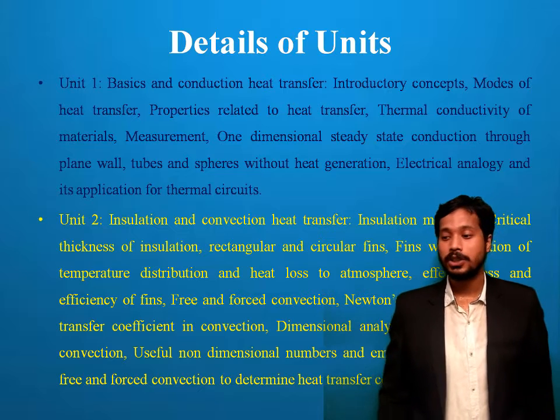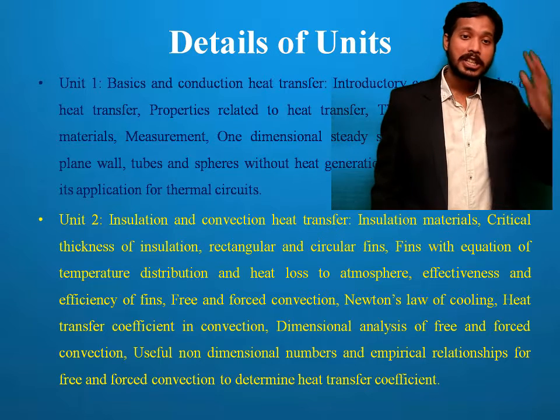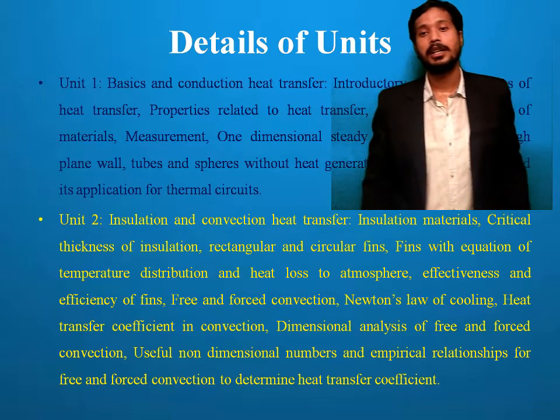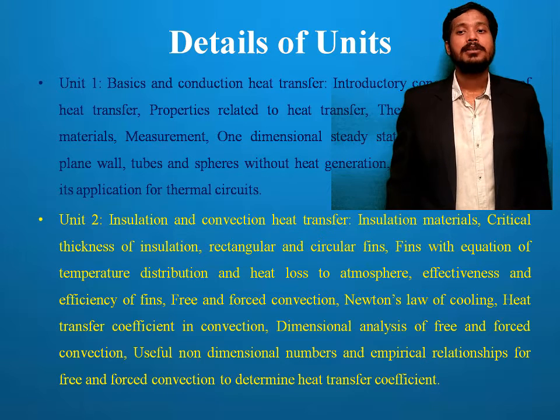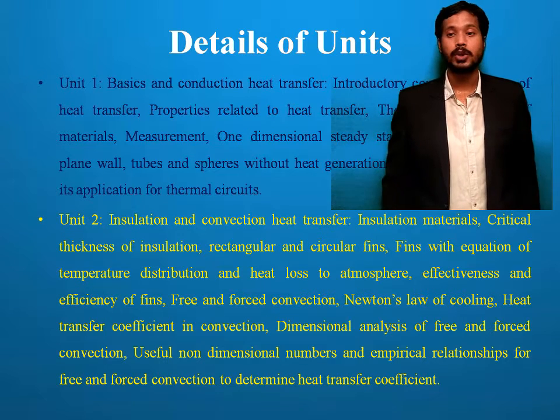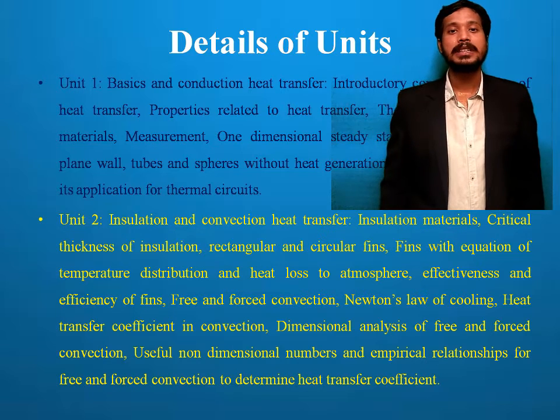In Unit 2, you have insulation and convection heat transfer: insulation materials, critical thickness of insulation, rectangular and circular fins, fins with equation of temperature distribution and heat loss to atmosphere, effectiveness and efficiency of fins.